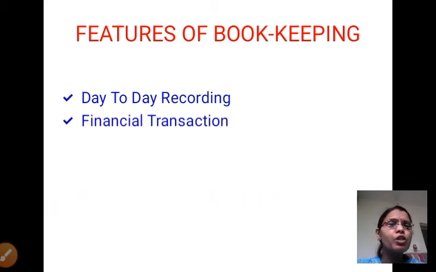Next one, financial transaction. In that book we record only financial transactions, or transactions related to money worth. Money worth means what? It is related to cash, it is related to credit. All those transactions we record in the books of account. Okay, understood?